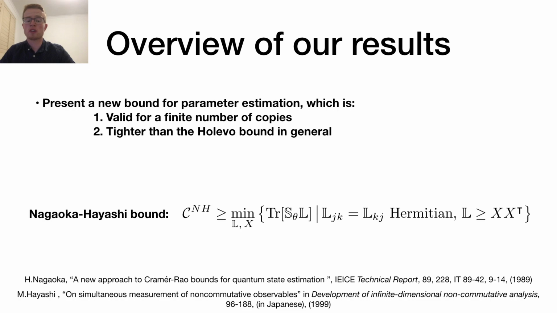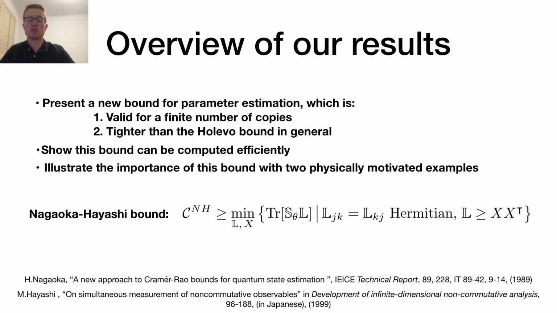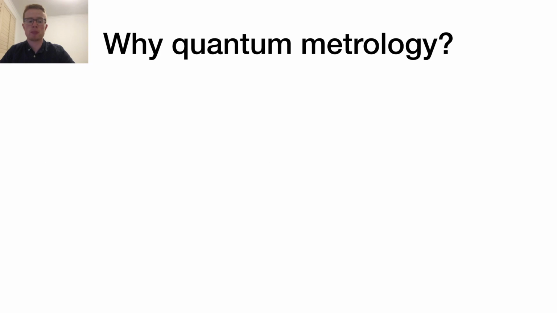Our contribution is to write down the generalized Nagaoka bound for parameter estimation problems based on Hayashi's method. We have further shown that this bound can be computed efficiently, making it easily accessible. Finally, we have illustrated the importance of this bound with two physically motivated examples.